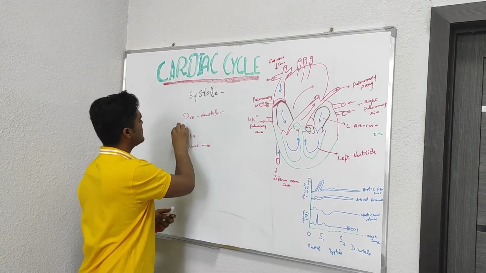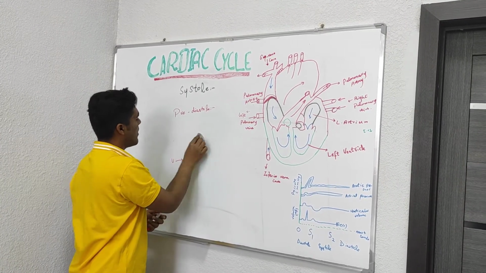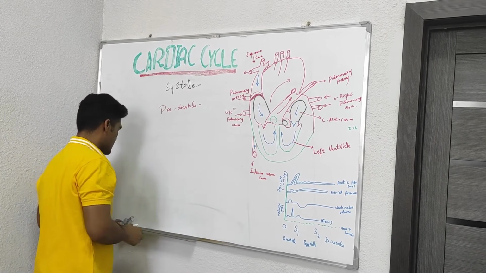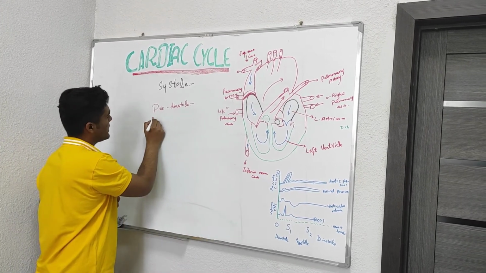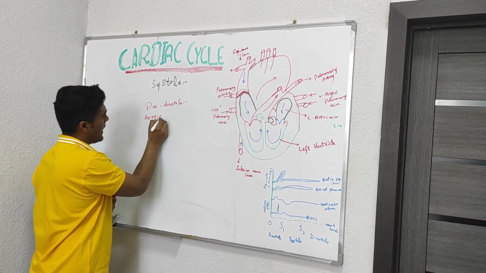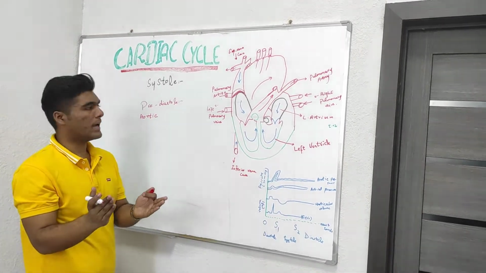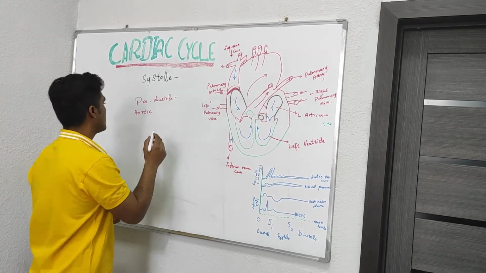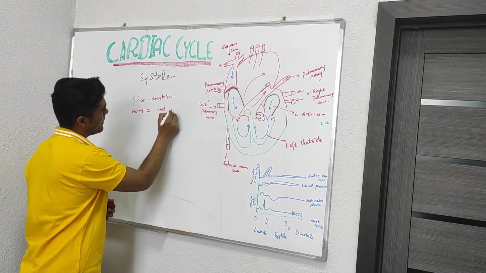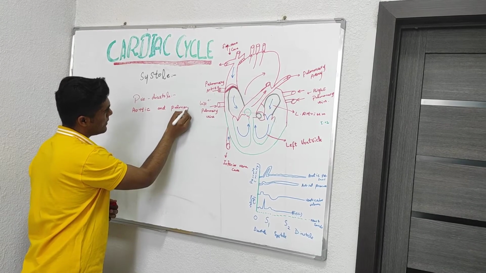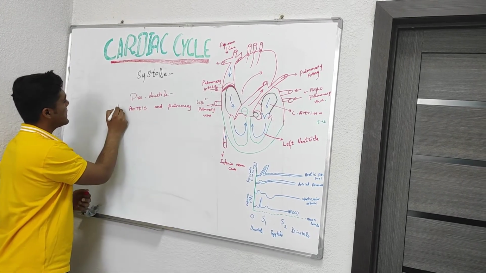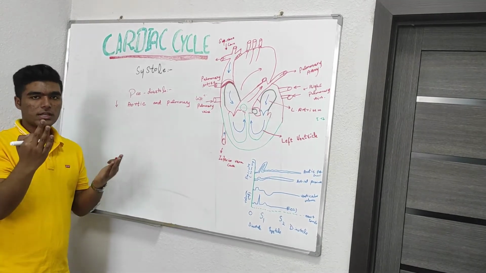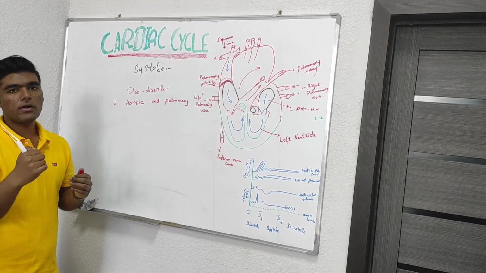In protodiastole, ventricular pressure falls below that in the aorta and pulmonary artery, and this decrease causes the blood to flow due to momentum. Further, we have three types of waves: A wave, C wave and V wave.